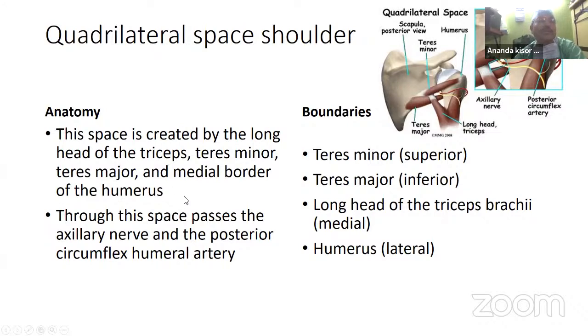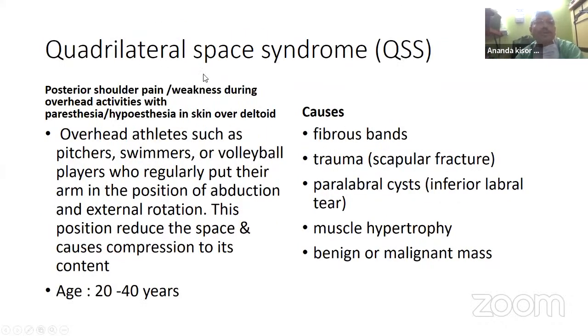What do we mean by this? This is the space, bounded by these structures. And what are the contents passing through this space? Most important are the axillary nerve and the posterior circumflex humeral artery. But what are the other points to be written down? Most important is the quadrilateral space syndrome. This is most important. It is of clinical importance.